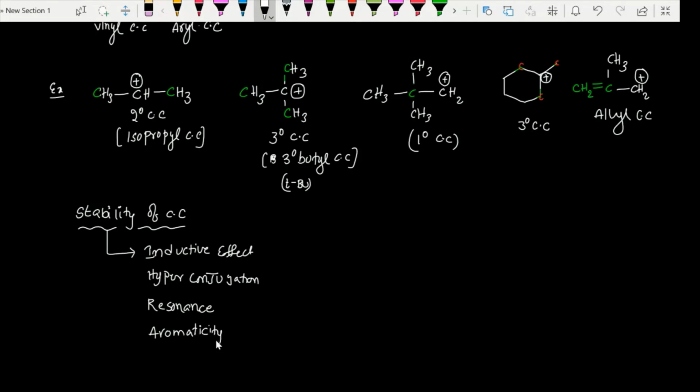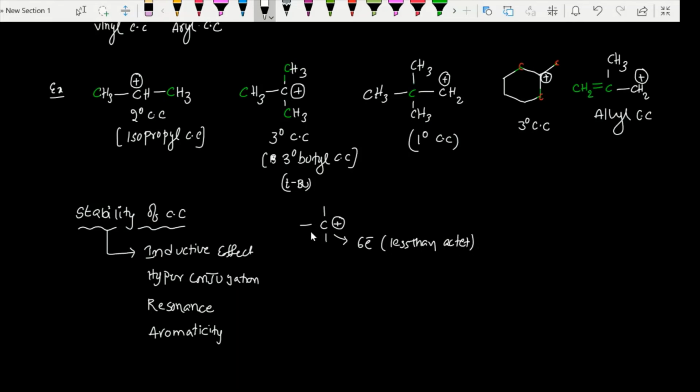In each case, a few examples we will discuss. So let us see, carbocation, as we said already, is unstable. Why is it unstable? The stability factor here is mainly the lack of octet. It has only 6 electrons, so it is less than an octet of electrons. So if it is able to get an octet, it will become stable.